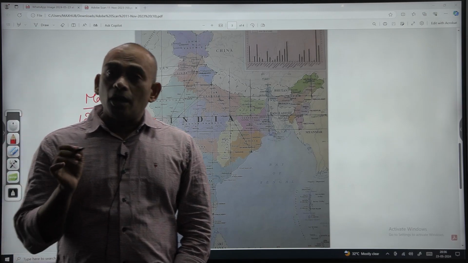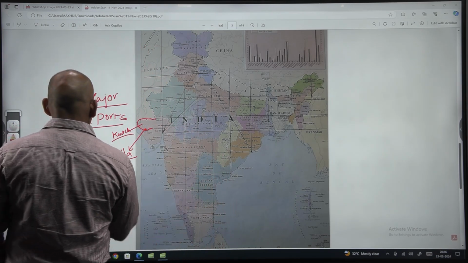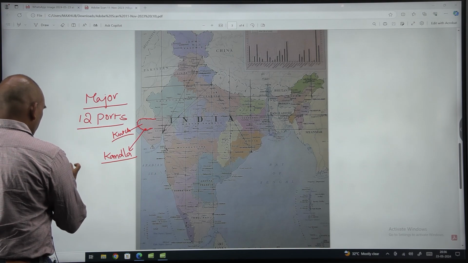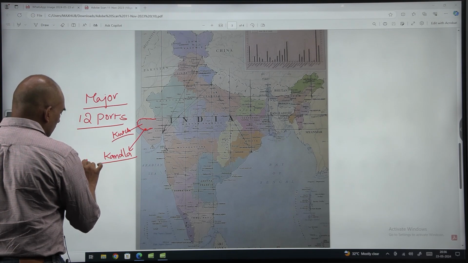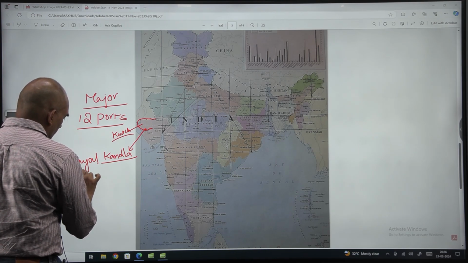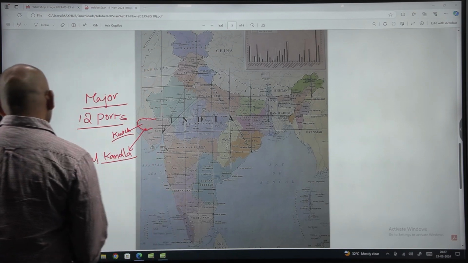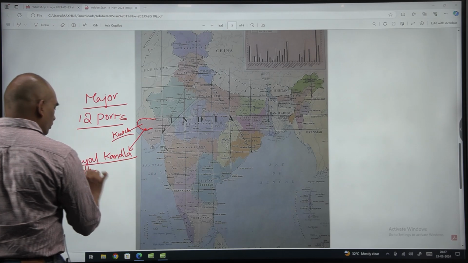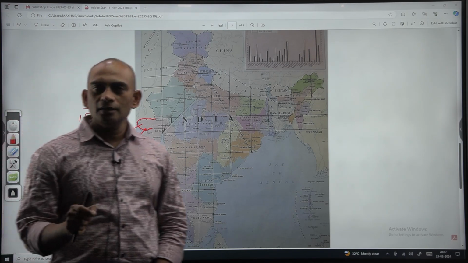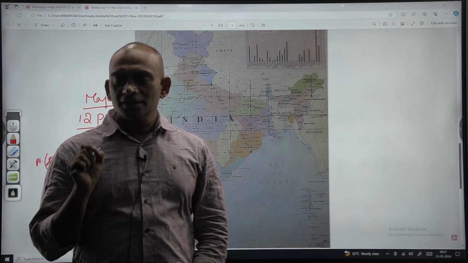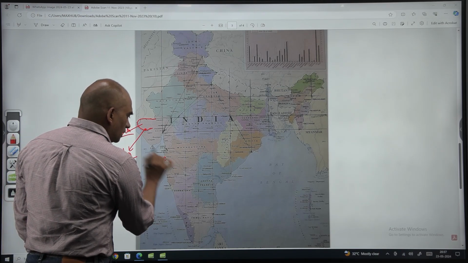It is also known as Deendayal port, Pandit Deendayal port. This is Kandla. It is located in the state of Gujarat.